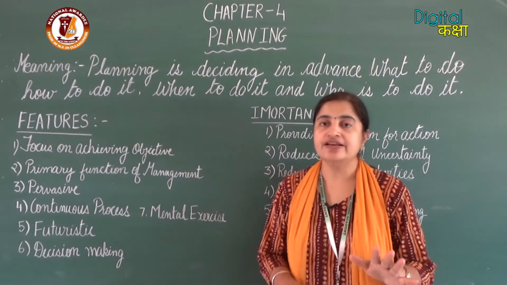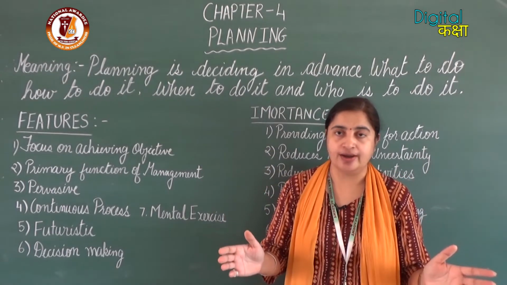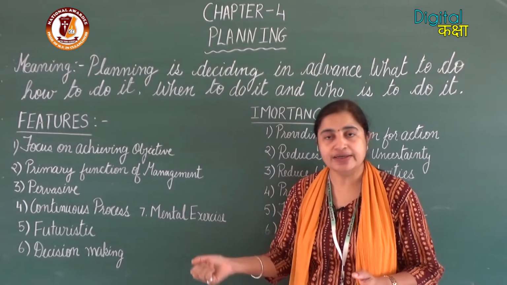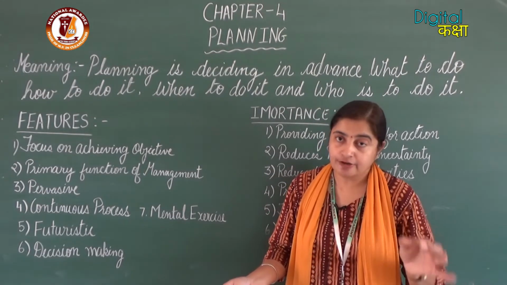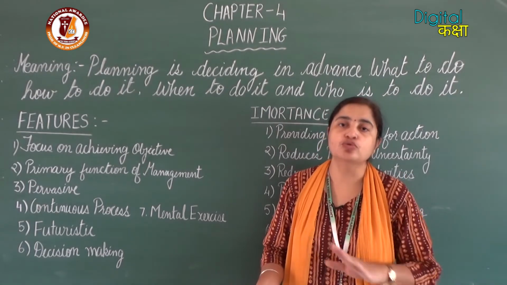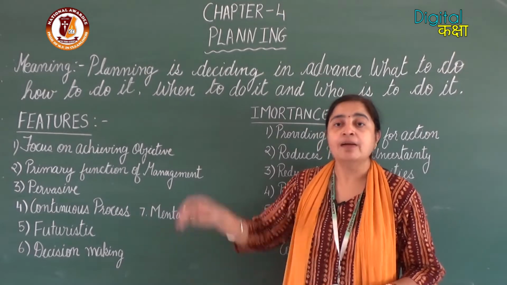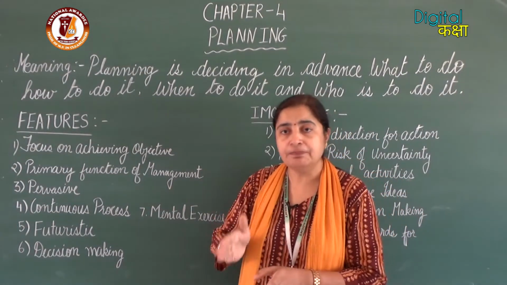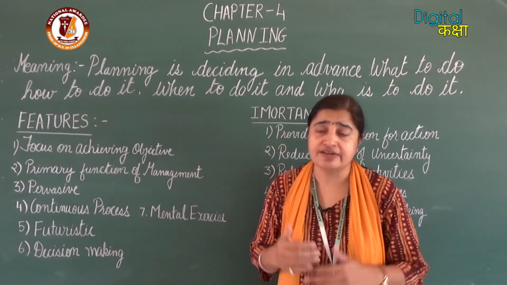Moving ahead to the sixth point, it is decision making. Planning is always meant for decisions. You have multiple choices in your hand, and from those you have to choose the best for your organization. If there is no choice, there is no planning. It's only when there is a choice that management goes for planning. They plan A, plan B, plan C. Why so? Because there are multiple choices available outside.